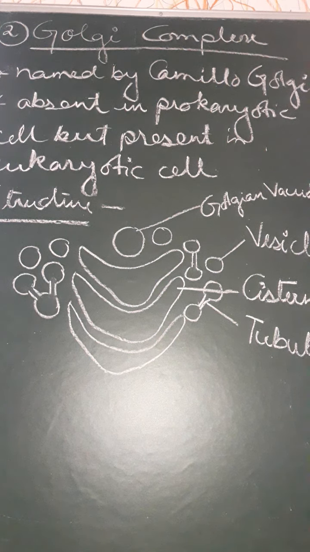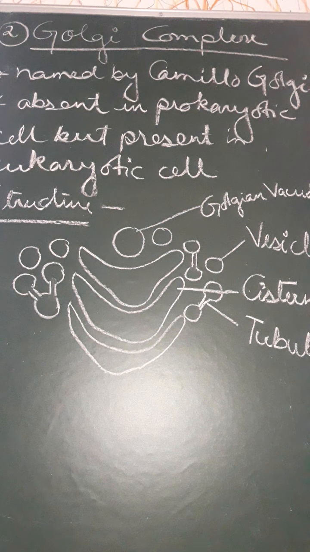They form a network of vesicles and tubules, and help in various types of functions of the cell. It is surrounded by an organelle-free cytoplasm, known as the zone of exclusion or Golgi ground substance.